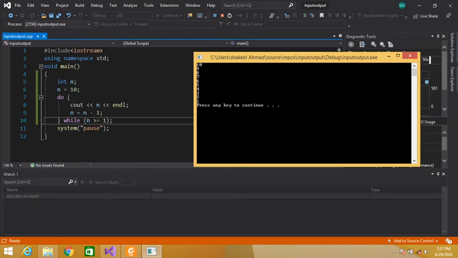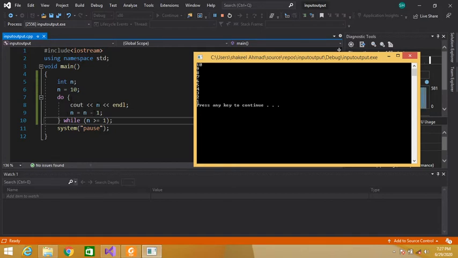And then we are decrementing the value of n by 1. So n contains 10, 10 minus 1, 9. So this 9 is stored in this n variable. Now n contains 9, so now the condition will be checked. 9 is greater than or equal to 1? Yes, so this condition becomes true. So the control will again enter the body of the loop.